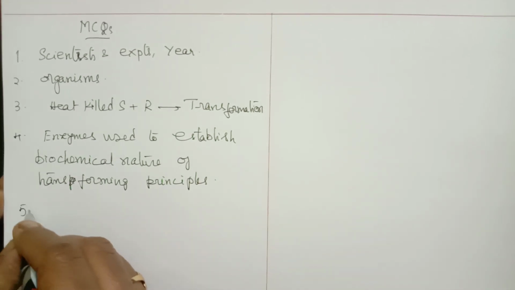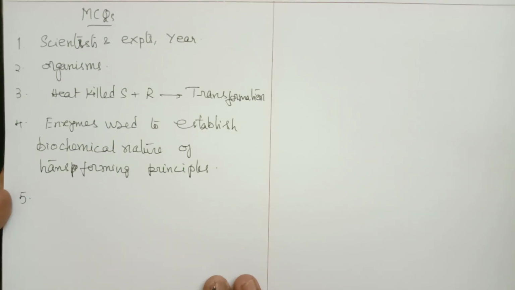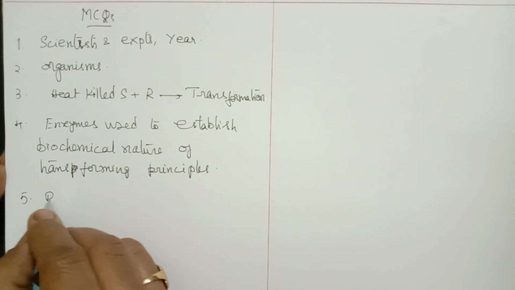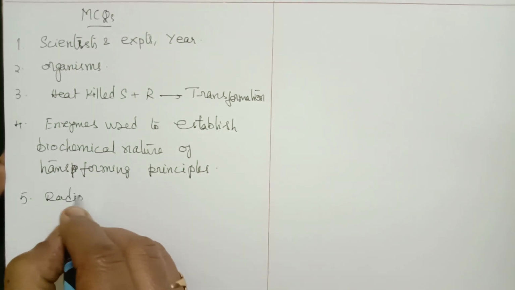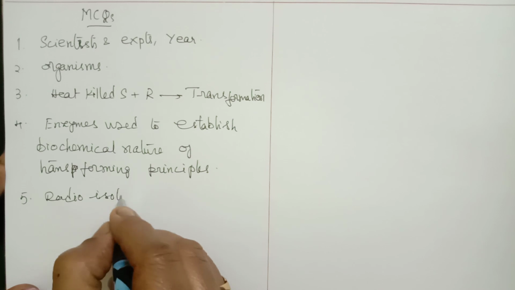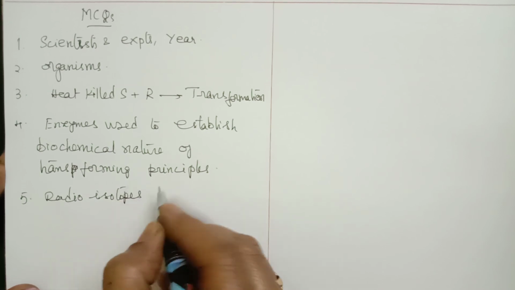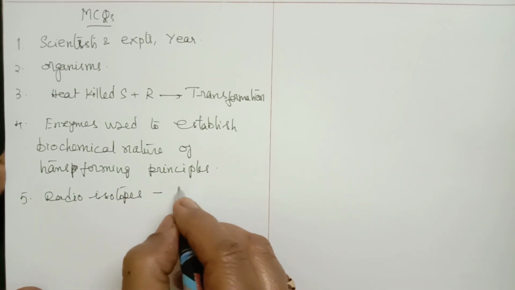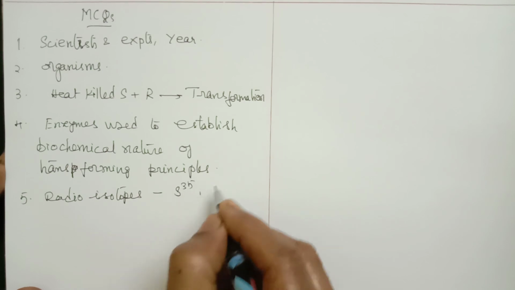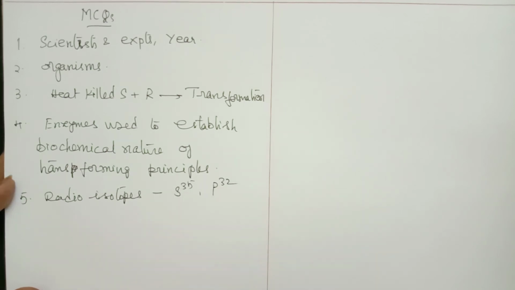Then coming to the third experiment, the Hershey and Chase experiment, the 3 steps which are involved. Of course, this is common: the scientists, what is the experiment, meaning it is the transduction experiment, and the year. And what are the radioactive isotopes used here? S35 and P32. Sulfur and phosphorus isotopes are used.